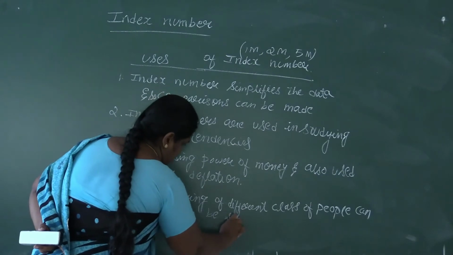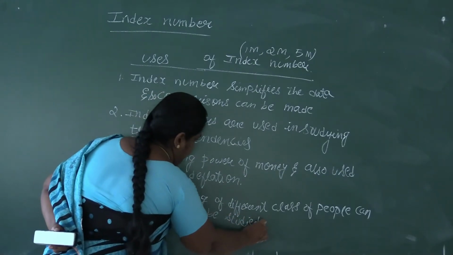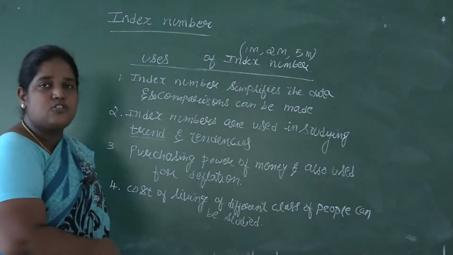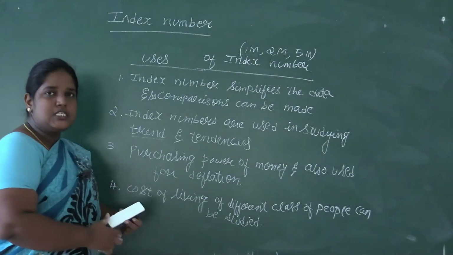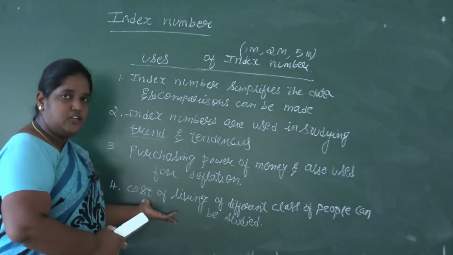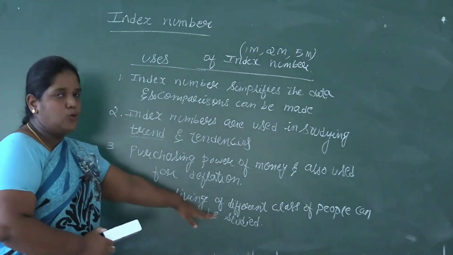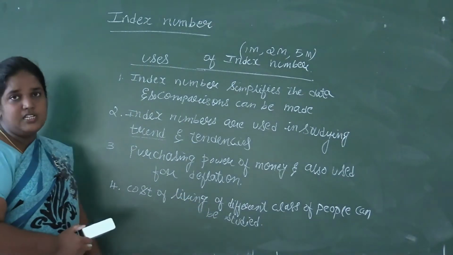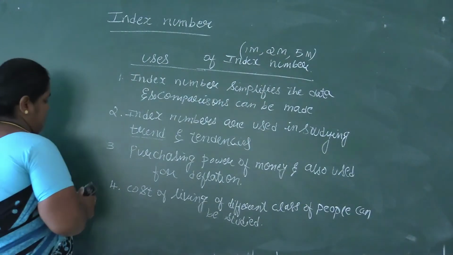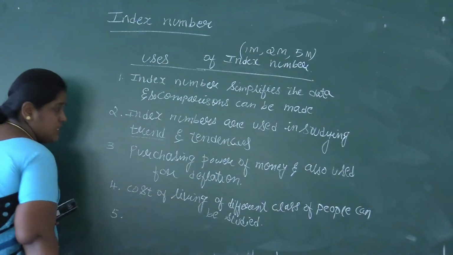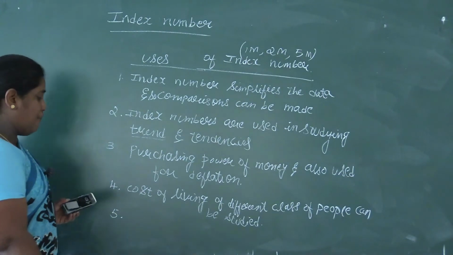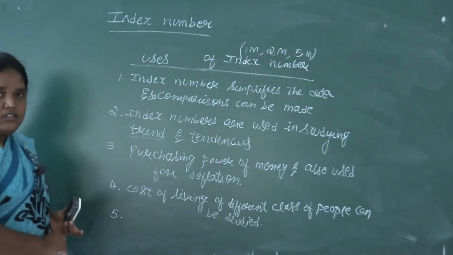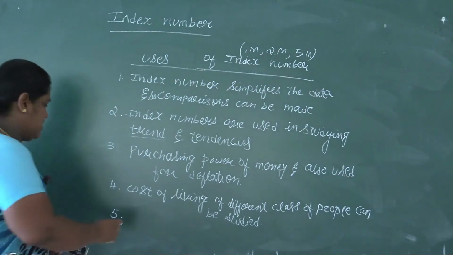So as I said, this cost of living, or even it is called the consumer price index. What is this? We'll study later on, and we'll come to know it. How do we study this cost of living of different classes of people by using index numbers? Then the last point is, it is used by the government to make certain policies regarding the fixation